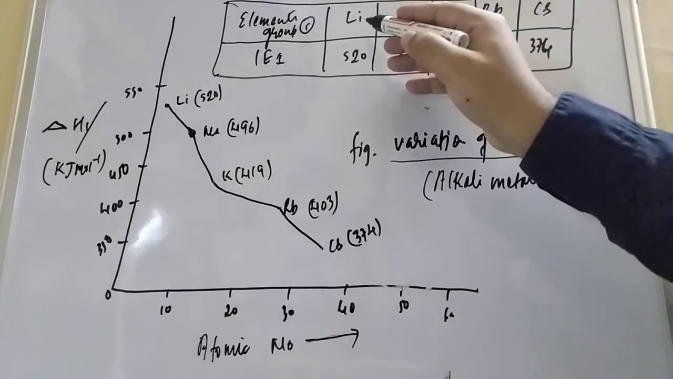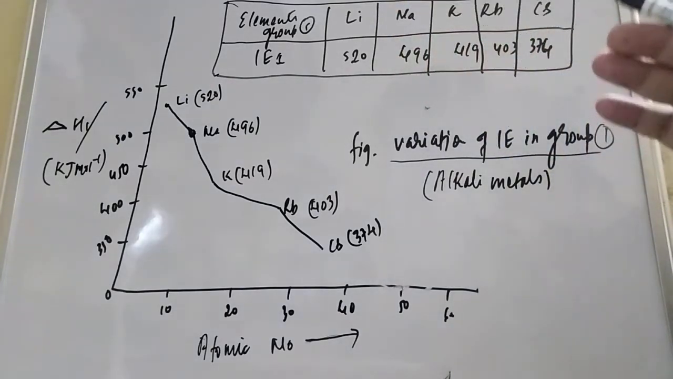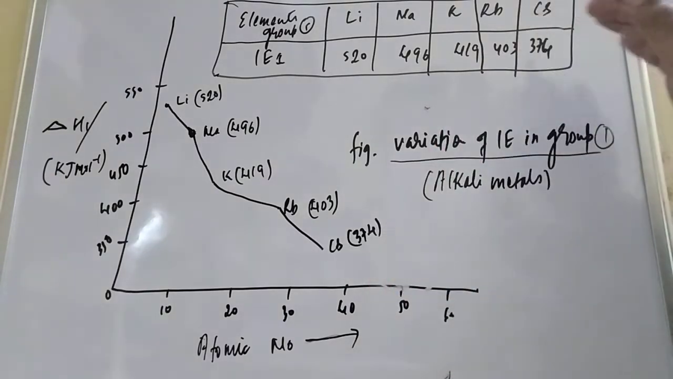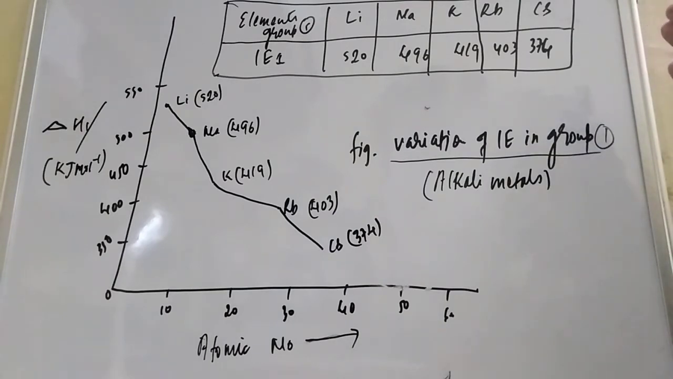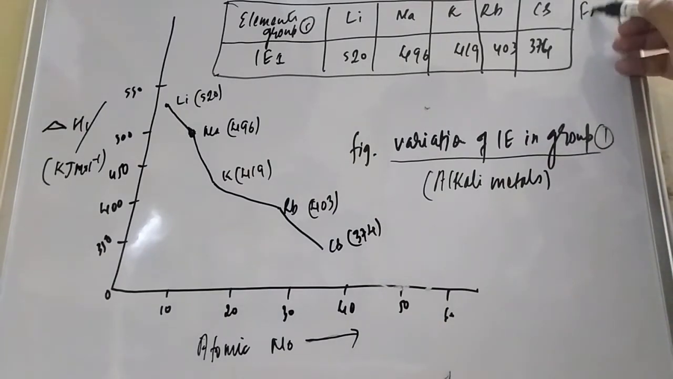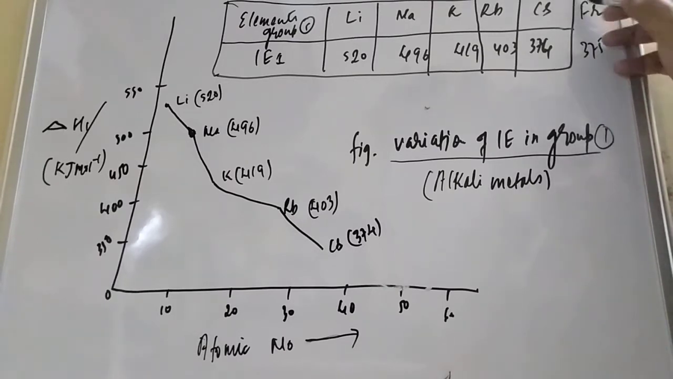Here also you can see lithium, sodium, potassium, rubidium, cesium. Student, francium we are not taking because francium is a radioactive element, and radioactive elements have a very short half-life. So that is why their study is very difficult. Although francium is also there, its ionization enthalpy is around 375.